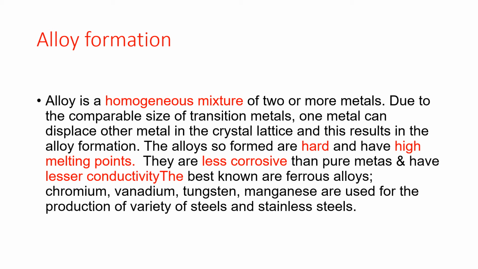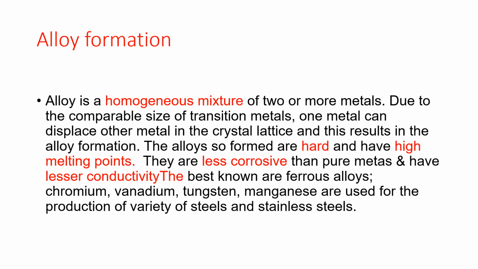How does the formation of alloys happen? Transition metals are miscible with each other in the molten state, and on cooling the mixture of molten metals, alloys result. How is it possible? The transition metals have almost similar size. Therefore, atoms of one metal can easily take up position in the crystal lattice of the other.